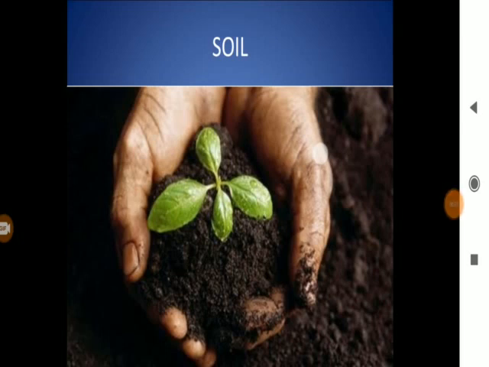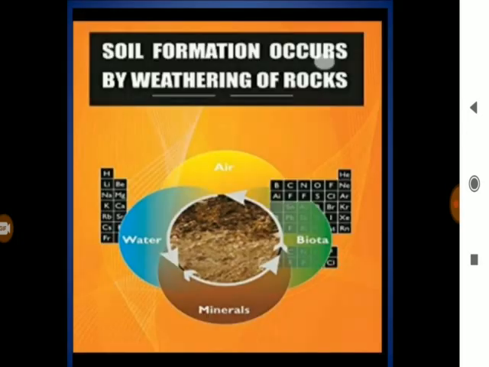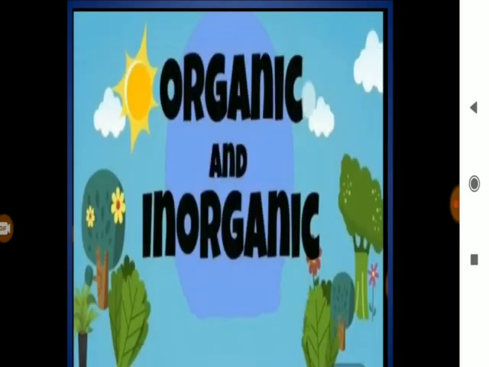Soil. As we all know that a large part of the earth's land surface is covered with soil. Soil is formed by the weathering of rocks. Students, do you know what is weathering? Yes, weathering is a process that breaks rock into smaller particles. Soil forms very slowly. It takes hundreds of years to make just 1 centimeter of soil. It is a combination of organic and inorganic matter.